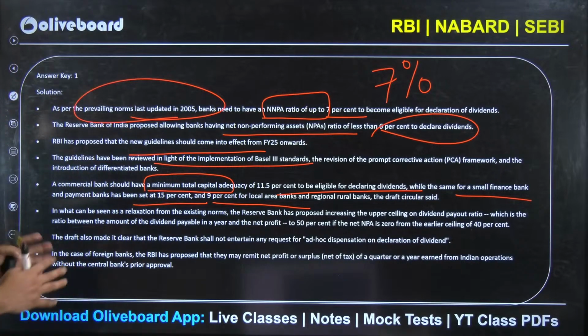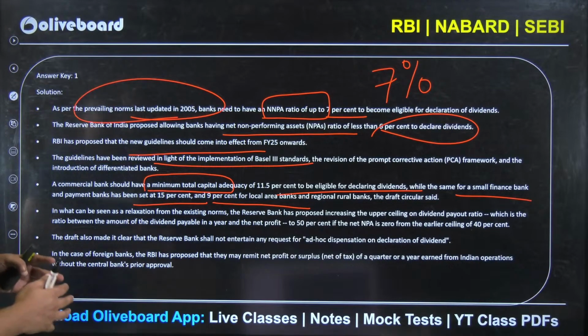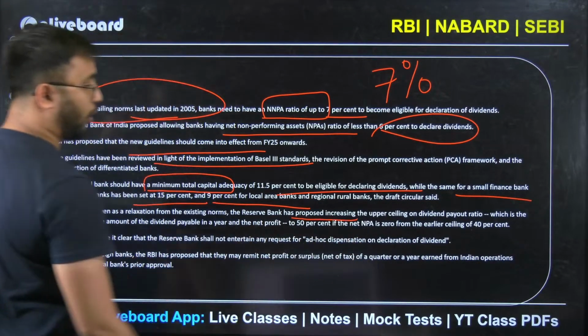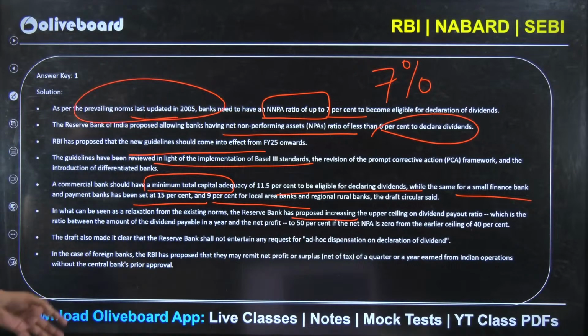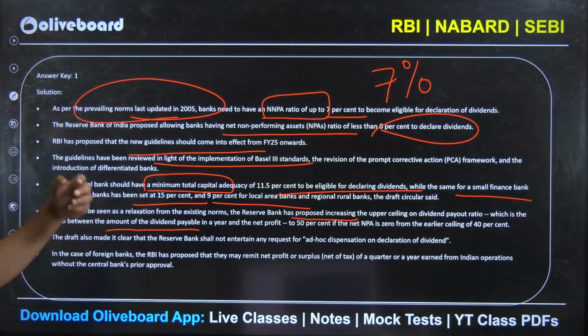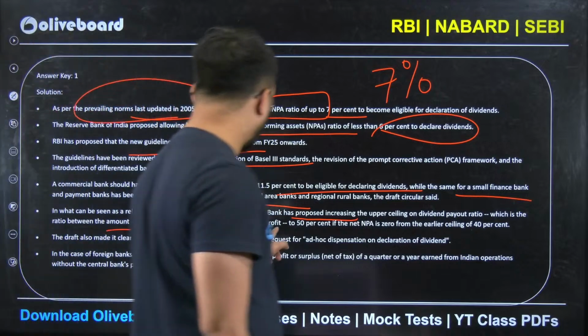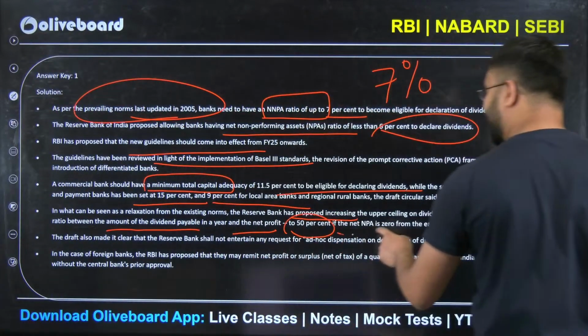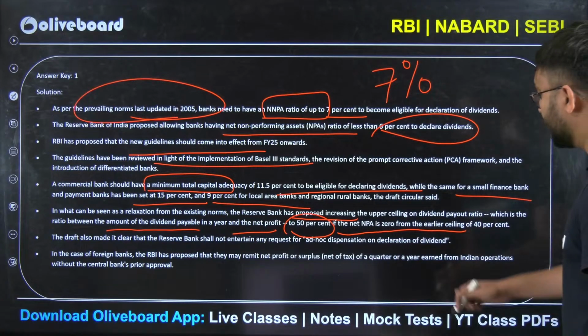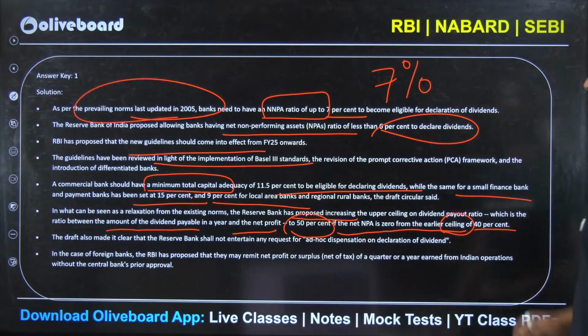Not only that, if you look at the proposal of increasing the upper ceiling on dividend payout ratio, which is the ratio between amount of dividend payable in a year and the net profit, to 50% of its net profit, for net NPA which is 0, from earlier ceiling of 40%.